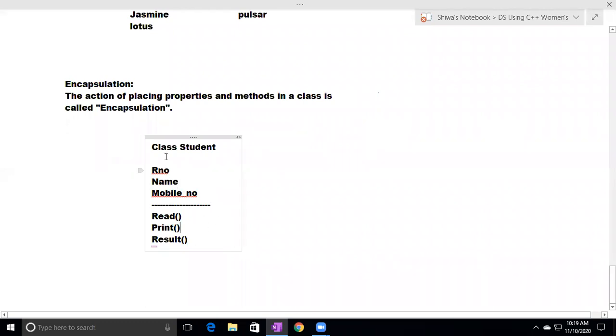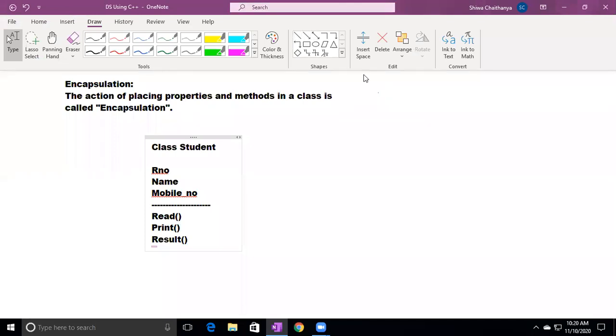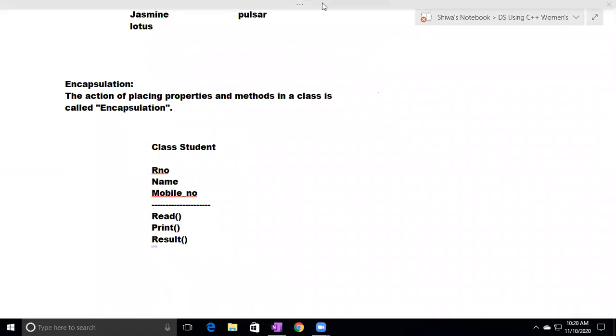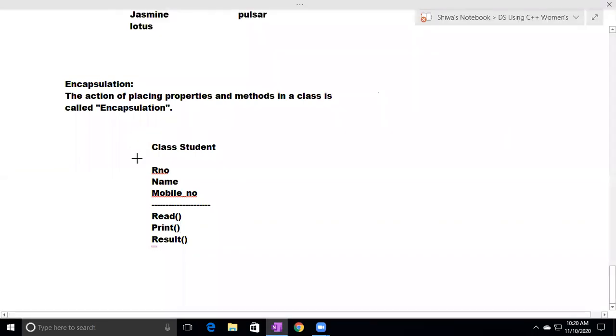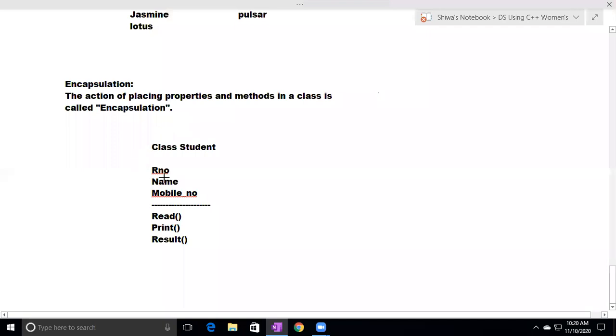So this is a class. Here Student is a class. Roll number, name, mobile number are called properties.